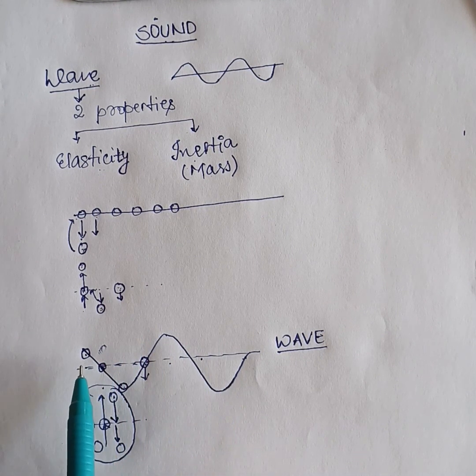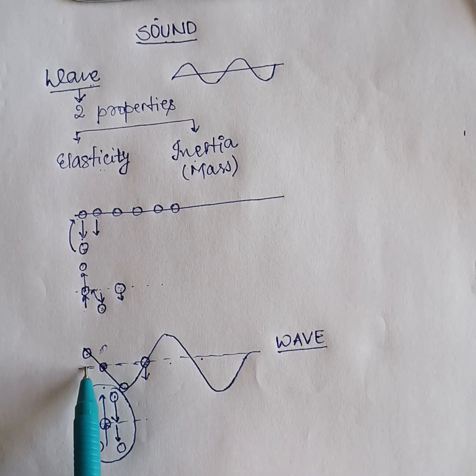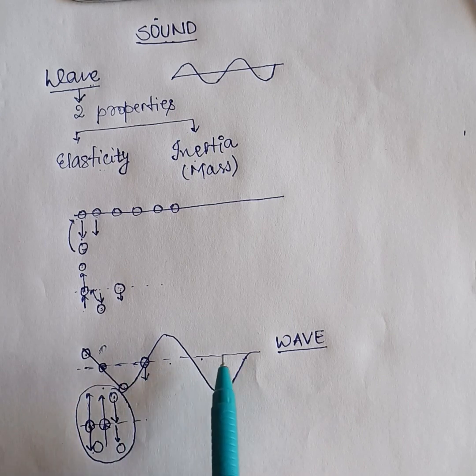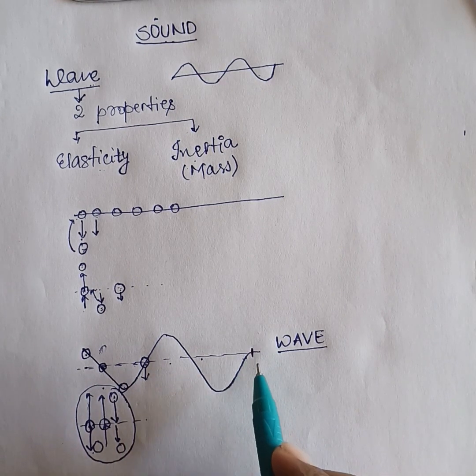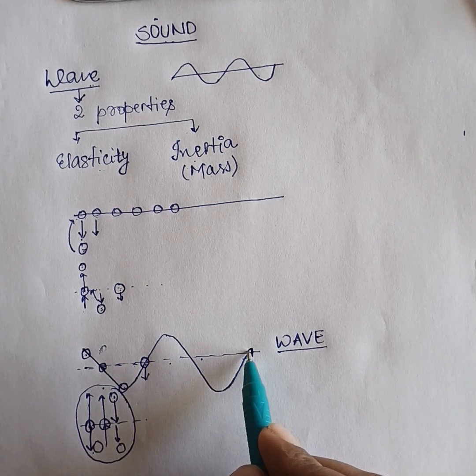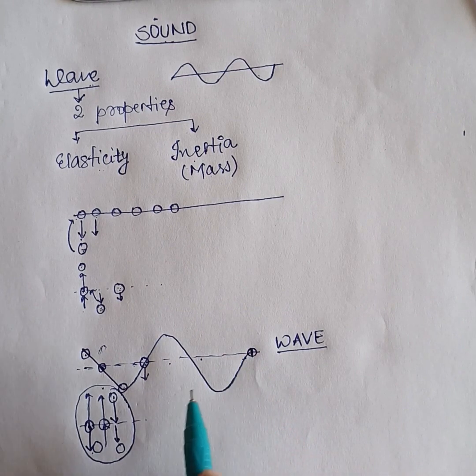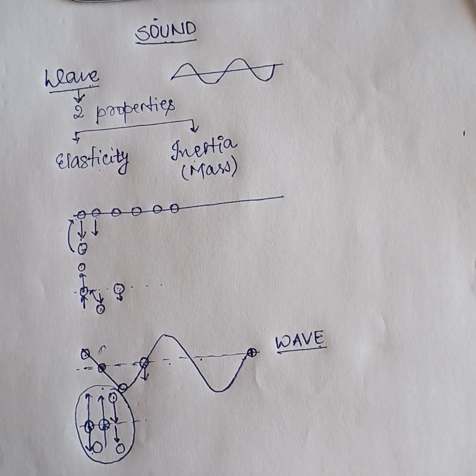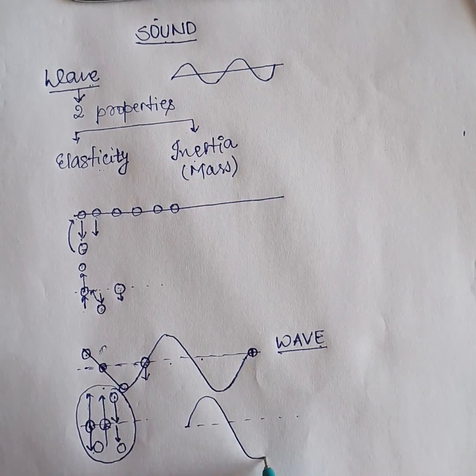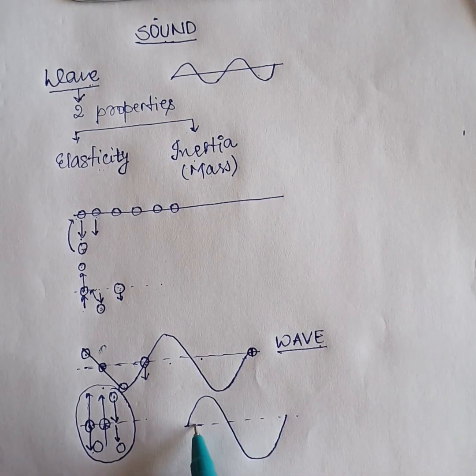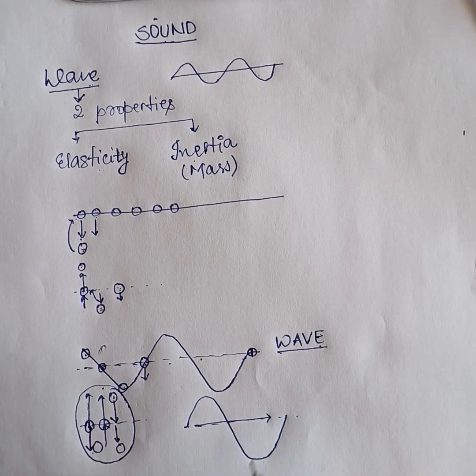And the disturbance which we have created in the first molecule will slowly reach its final position up to the last part of the string, and this is how the wave has been created. Here we see a type of wave in which the particle is oscillating. This is the mean position and this is the wave, and what we see over here is that in this wave the disturbance is moving in this direction.